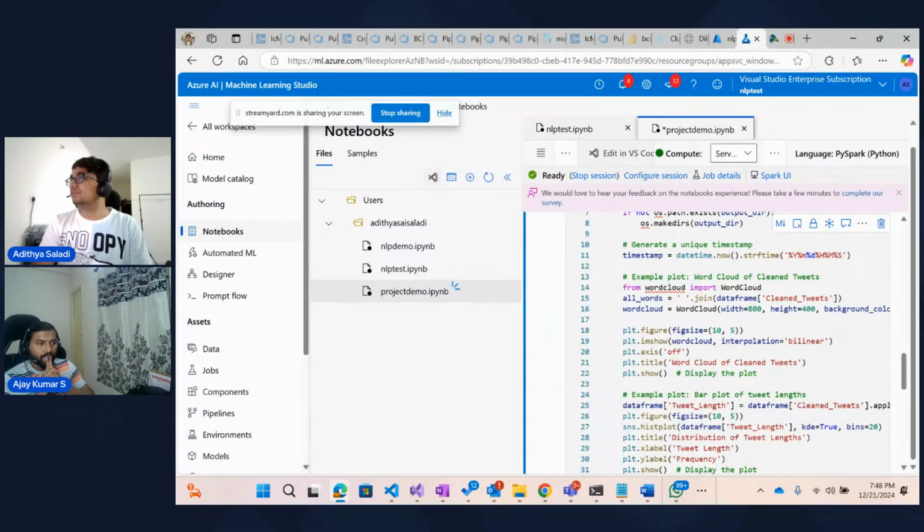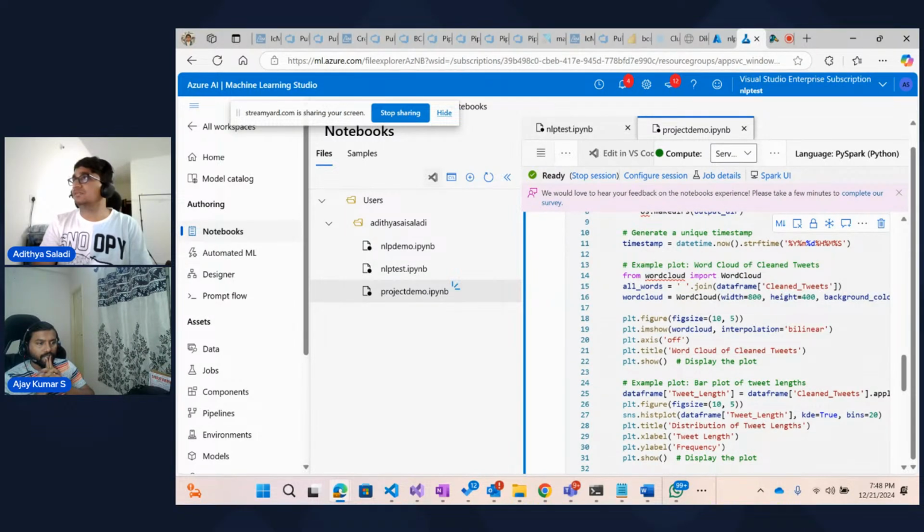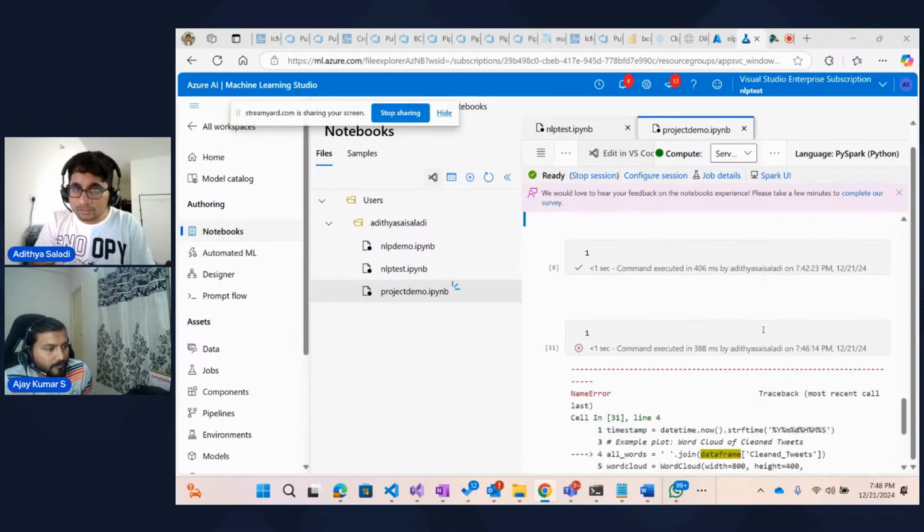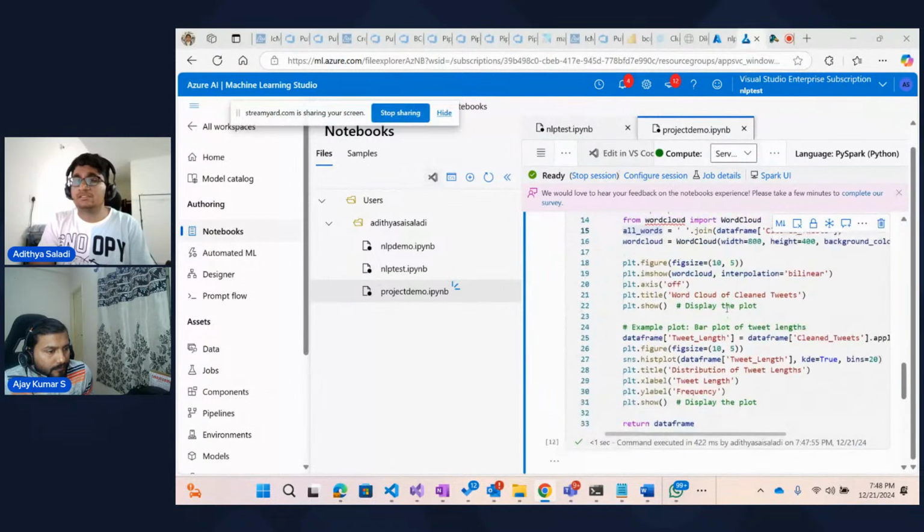If you look at this one, the word cloud stuff, it actually combines all the clean tweets into a single string, which is all words with a join, right? And then generates the word cloud using the word cloud library, and that will also display the word cloud, the plot.show, and after that tweet length distribution. So let's first see the output. Okay, it's still showing some issue. Okay, no, it's just a definition.